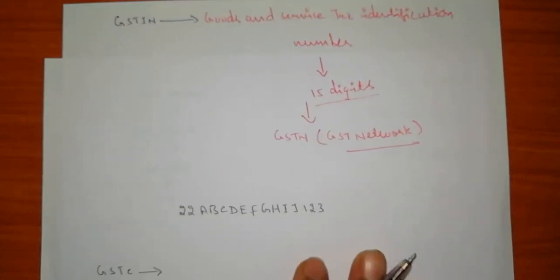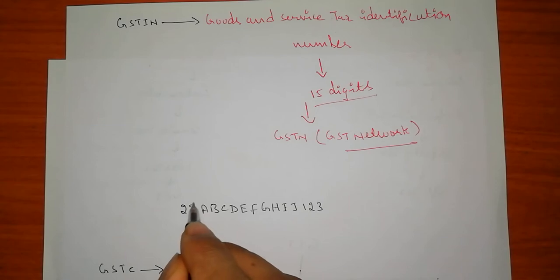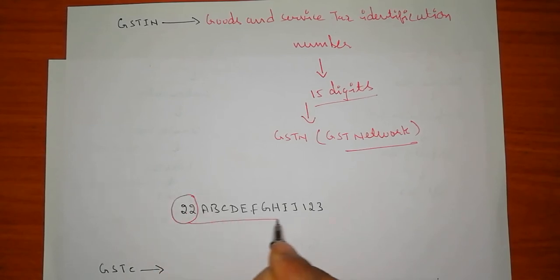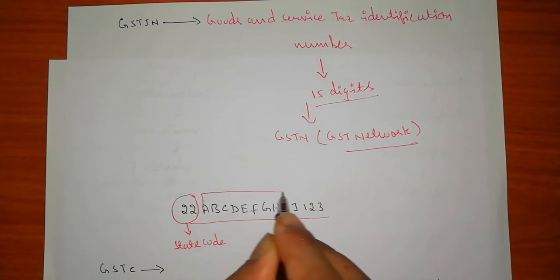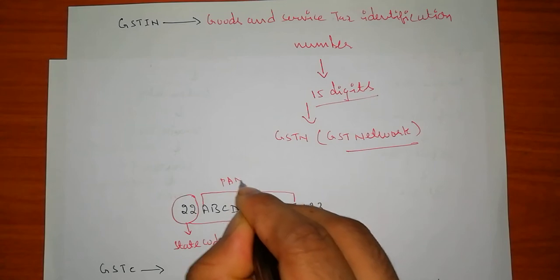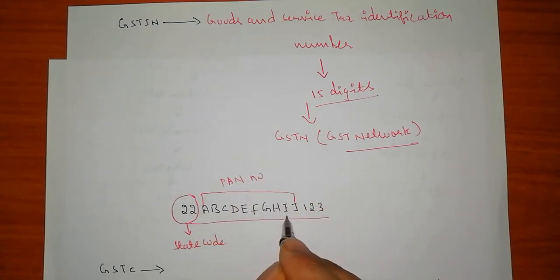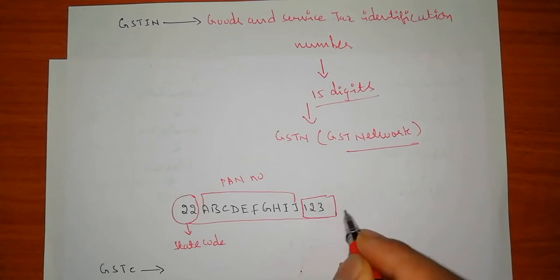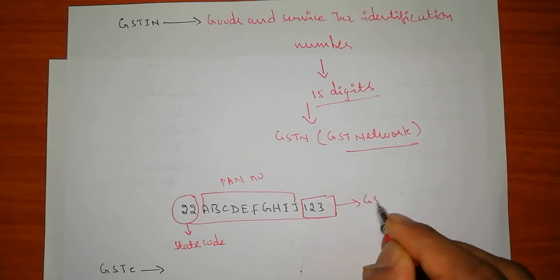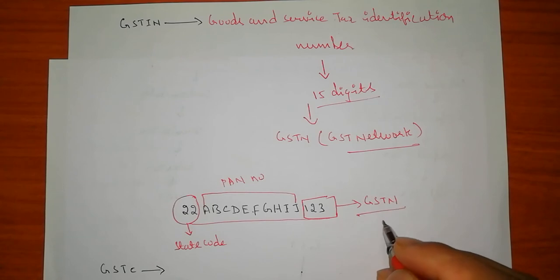Now coming to how the GSTIN is given. You can see 15 digits here. The first 2 digits are the state code. In the middle, the 10 digits you are seeing are the PAN number, whatever PAN card number is given to you. The last 3 digits are given by GSTN. These are specific numbers given by the GST Network.